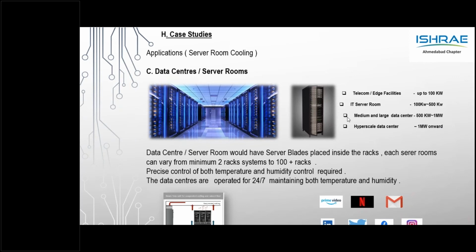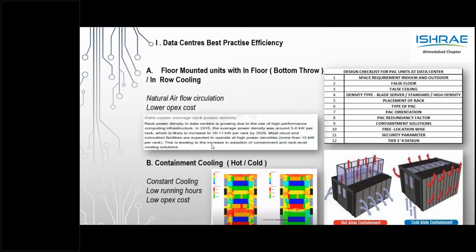So number one, apart from doing this checklist, as I said, the floor mounted bottom throw units are majorly used in the data center because there is a false floor, false ceiling, and of course the in-row cooling, which is also used as a supplement cooling. And we have seen in most data centers in 2000 to 2015, per rack was around 3-4 kilowatt, but as we speak, the per rack density is shooting to 15-20 kilowatt.